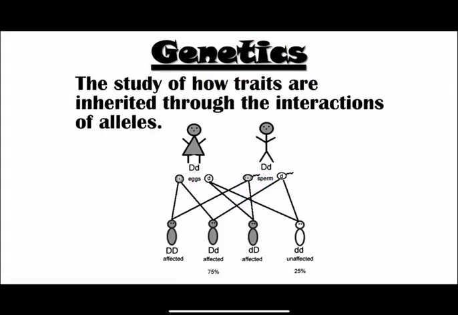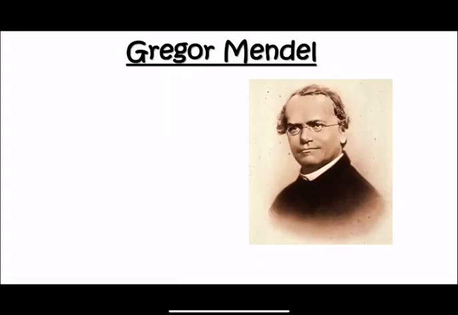If one parent donates a dominant allele and the other donates a recessive allele, the kid will still show the dominant trait. But parents also have the ability to donate recessive alleles, in which case the kid will show the recessive traits. And these recessive traits might be a trait that doesn't even show up in the parents.